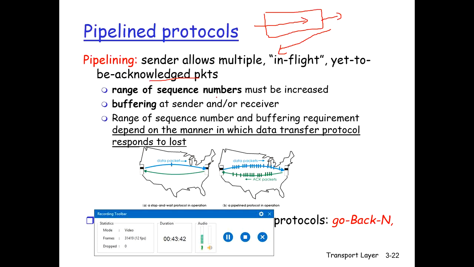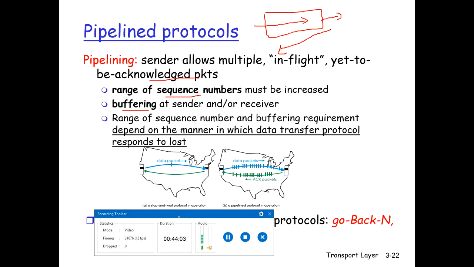The range of sequence numbers must be increased when this type of pipelining approach is used. Sequence numbers should be increased. There should be buffering at the sender and receiver side, and the range of the sequence numbers and buffering requirement depend on the manner in which the data transfer protocol responds to the loss.